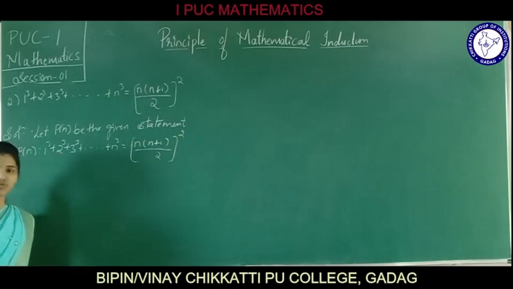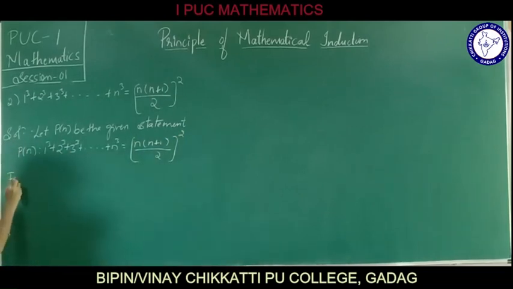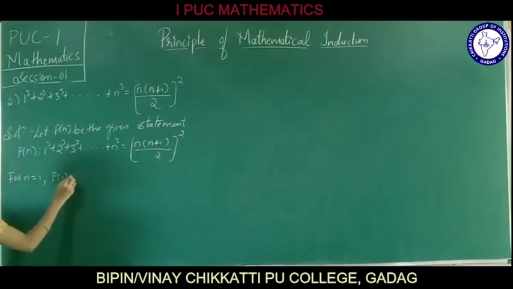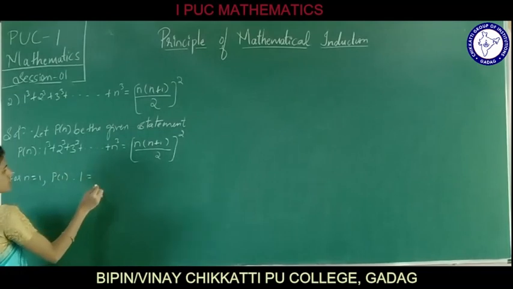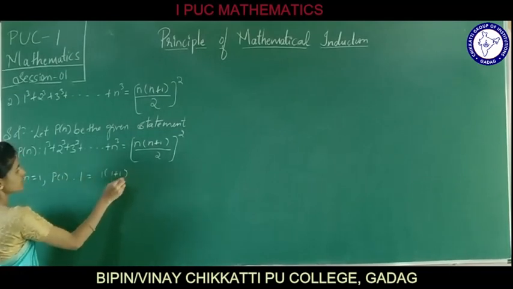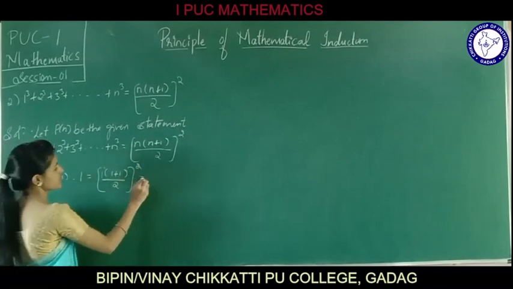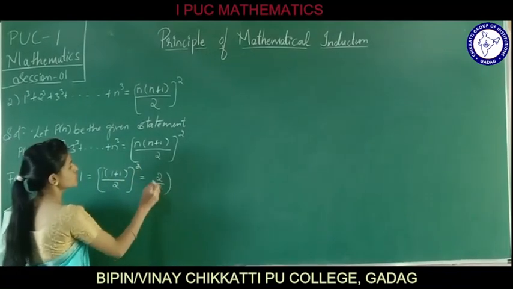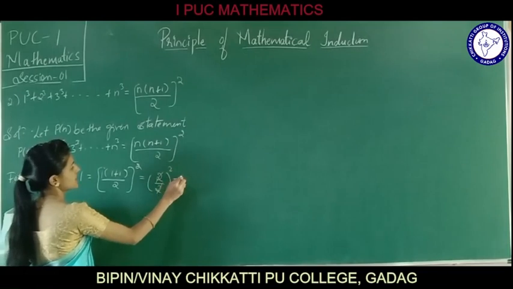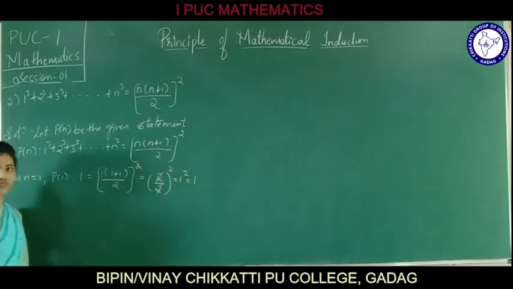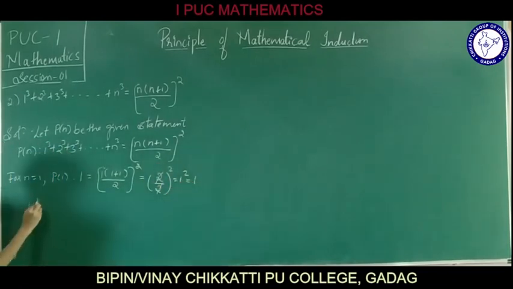Now let us prove that the statement is true for n equals 1. For n equals 1, p of 1 such that 1 is equal to 1 into 1 plus 1 by 2 square, nothing but 2 by 2 square. On cancelling we will get 1 square, which is equal to 1, which is true.